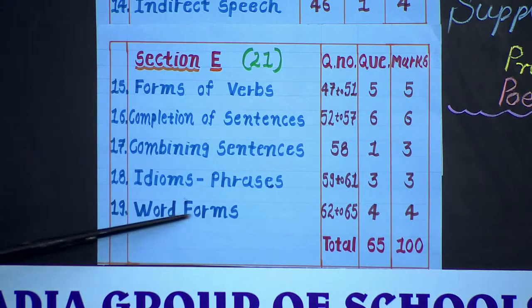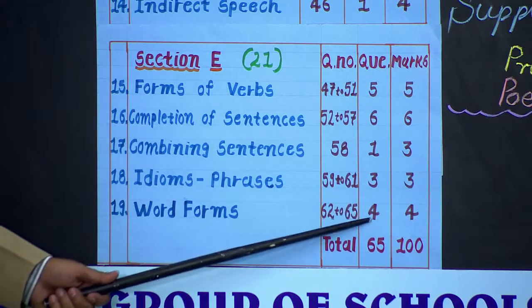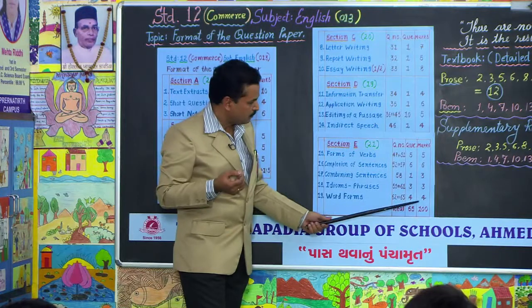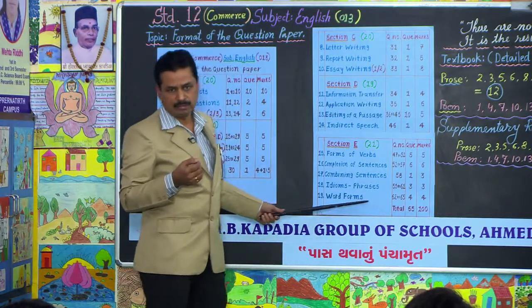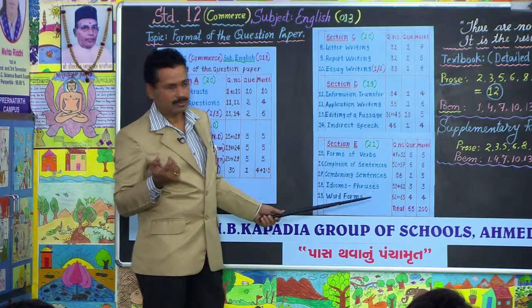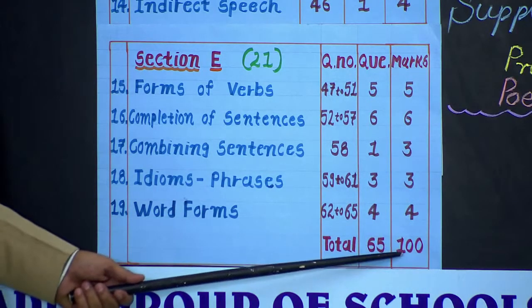The last one is word forms, 62 to 65. 4 blanks would be there and you would be awarded 4 marks for that. Maybe noun, adjective, verb, adverb and antonyms. In this way you have been given 65 questions and 100 marks.